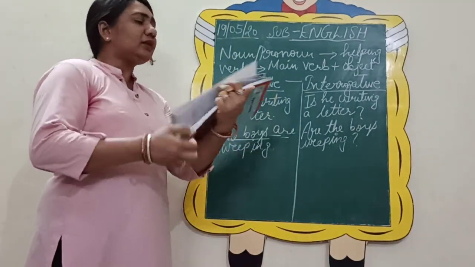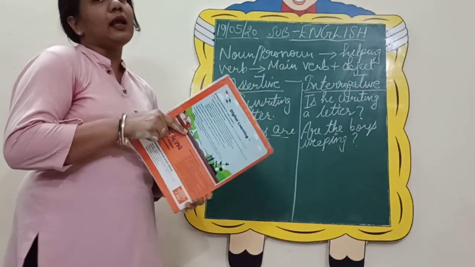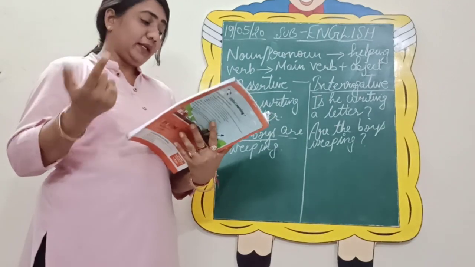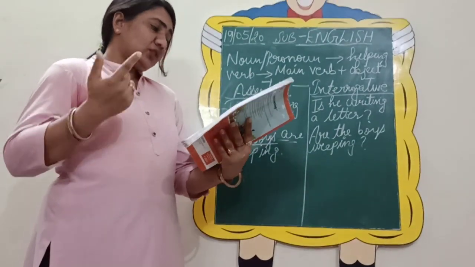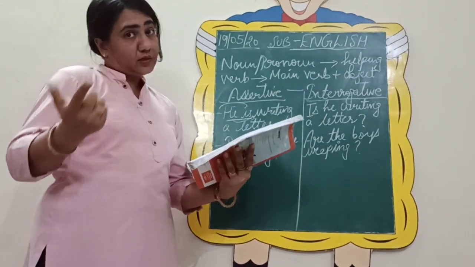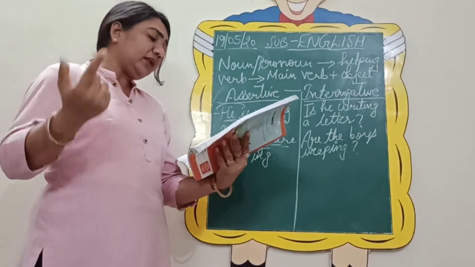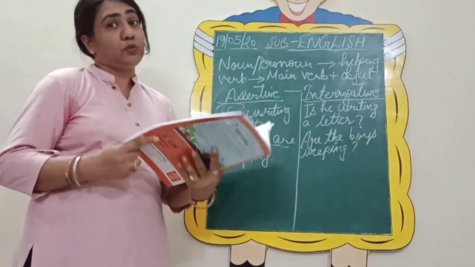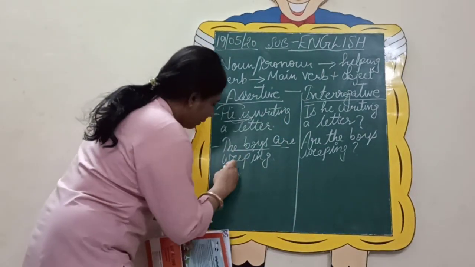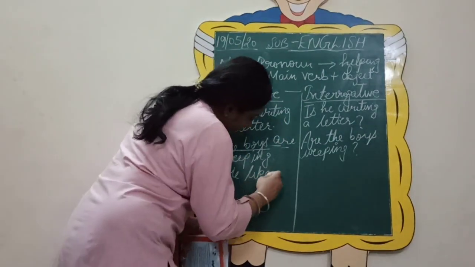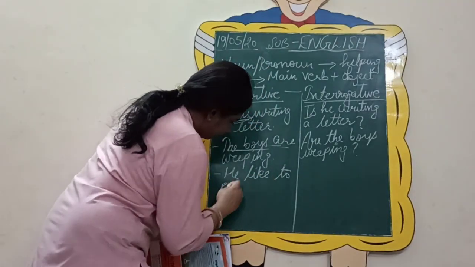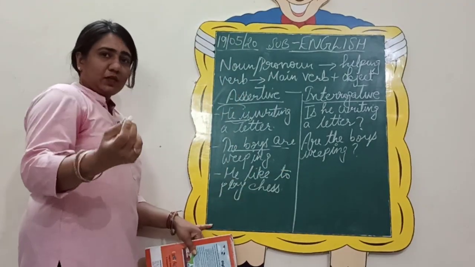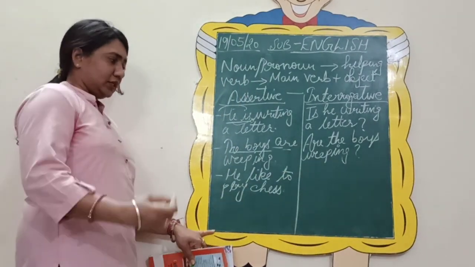So there can be another sentences in which the helping verb is not there. So what you will do? Let us see one such sentence. So these were the sentences in which the auxiliary is already given to you. But there can be some sentences in which there is no auxiliary given to you. So what you will do? So let us take on that also. He likes to play chess. Simple assertive sentence. Now let us change it into interrogative.